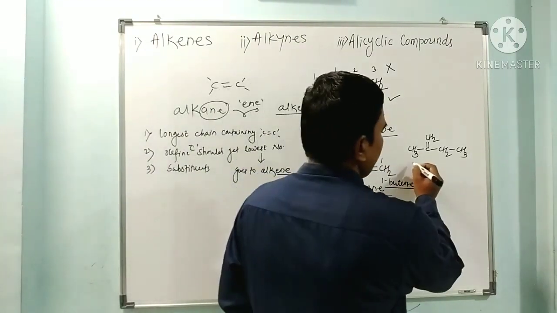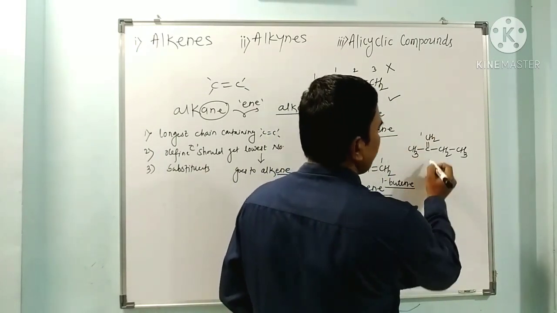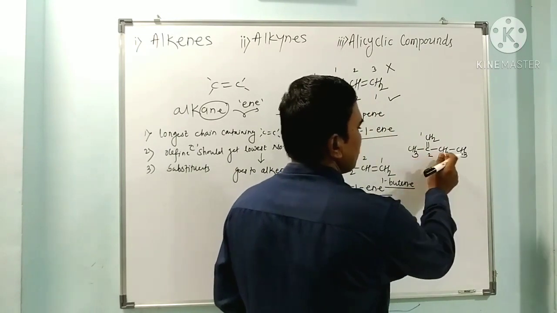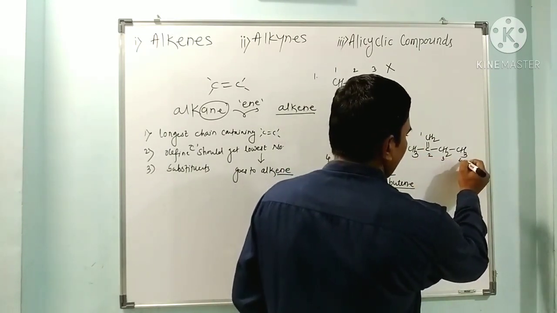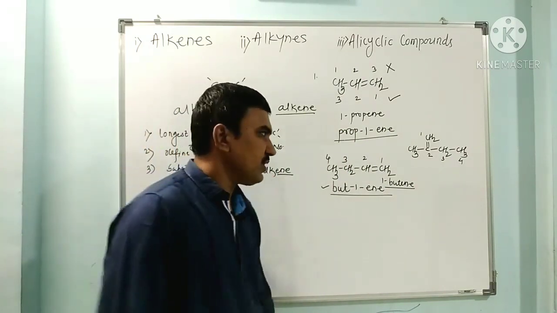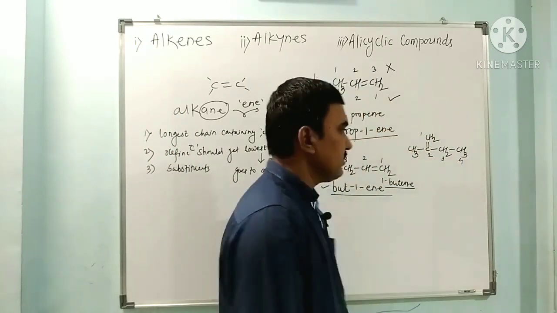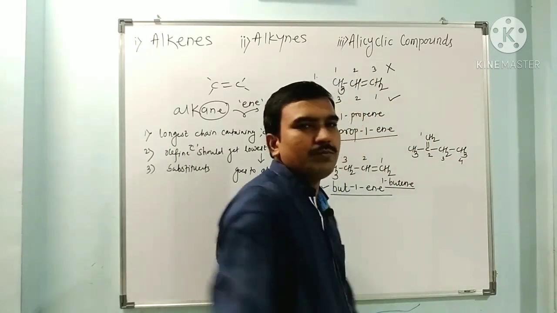So here, instead of numbering starting from this side, we must start numbers from the other end: 1, 2, 3 and 4. So the number of carbons in the chain is 4. So it is but-1-ene, but the second carbon is having a methyl group.